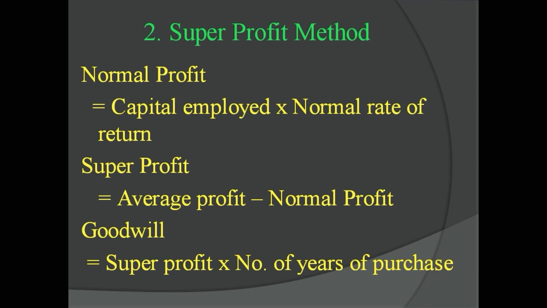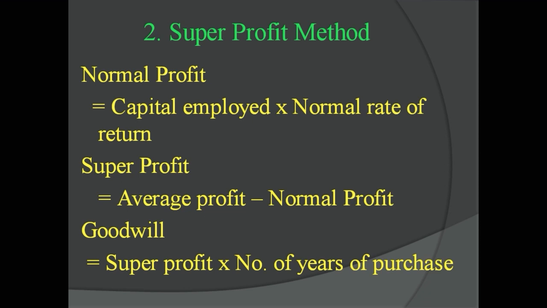The steps involved in calculating goodwill are: first, you have to calculate capital employed. Second, you have to calculate normal profits by multiplying capital employed with the normal rate of return. That is, normal profit is equal to capital employed into normal rate of return.